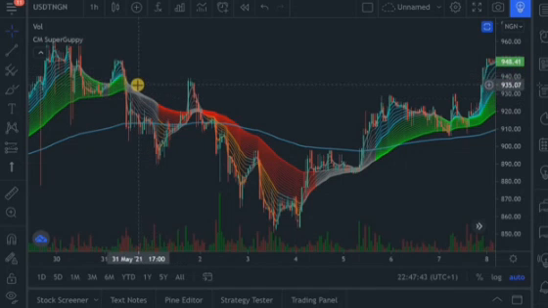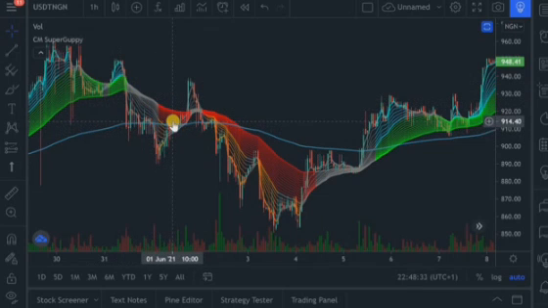Around the 31st of May, you would see that there was an imminent change in price trend. The price went from a green to a gray, and after that there was a red color printed. Now the red color shows weakness. So how you are going to play this is that every time you see a red color flash in this indicator, you are meant to buy USDT. That means that the USDT compared to Naira is weak. So every time it flashes this red color, it's a good time to buy USDT with your NGN fiat balance.